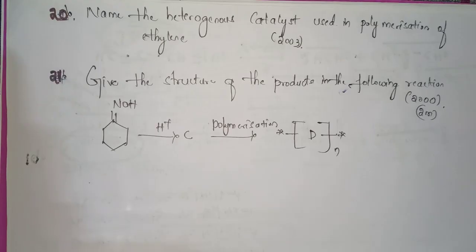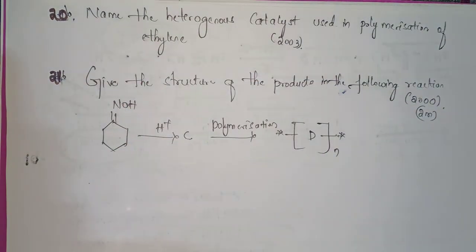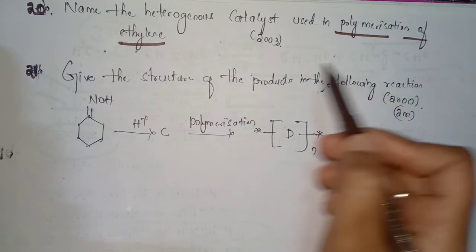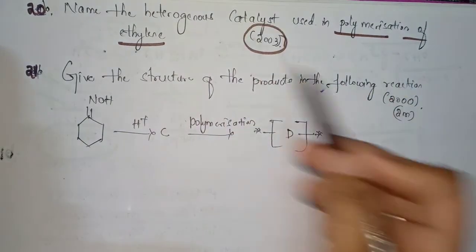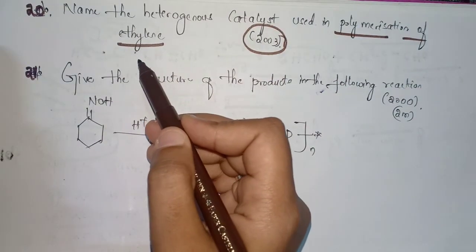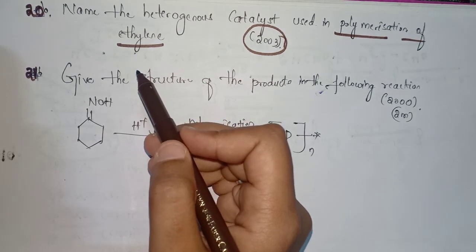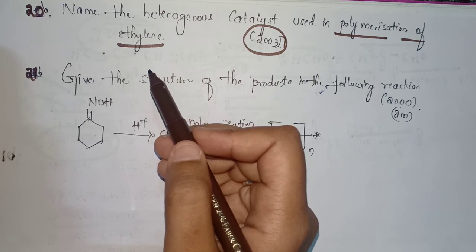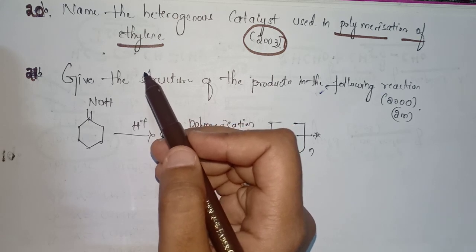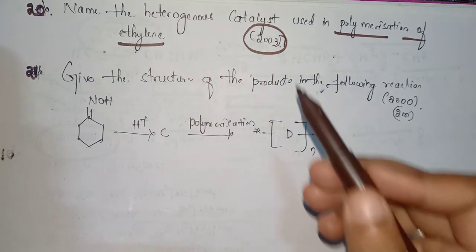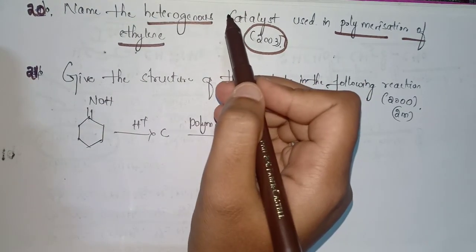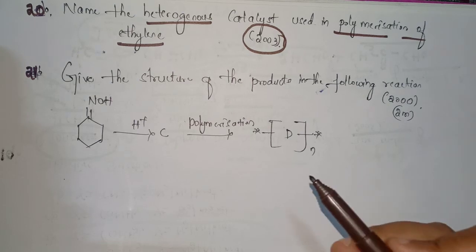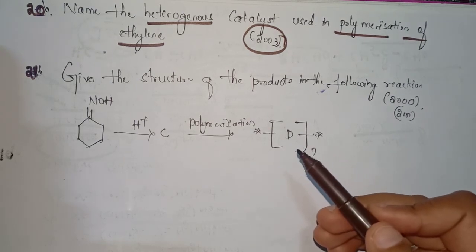Now the 20th question is: name the heterogeneous catalyst used in the polymerization of ethylene. It is a very easy question asked in the year 2003. Here, for polymerization of ethylene, we already know that it is nothing but the Ziegler-Natta catalyst. It is a mixture of triethyl aluminum and TiCl4. This is a heterogeneous catalyst, that is, the Ziegler-Natta catalyst is a heterogeneous catalyst and it is used in the polymerization of ethylene or ethene.